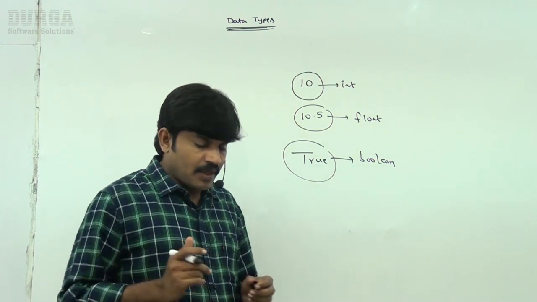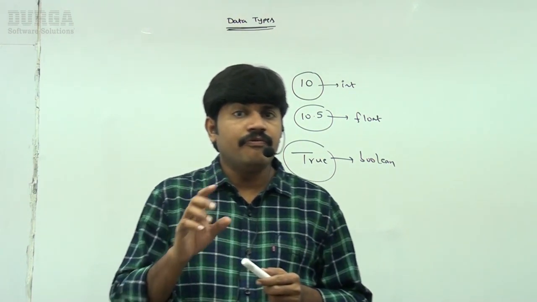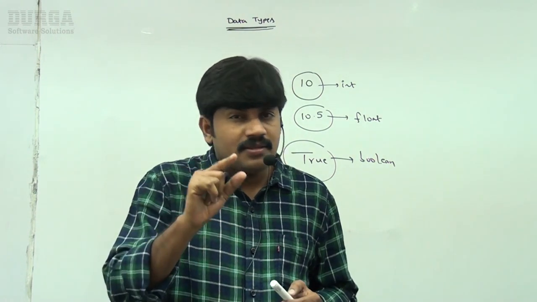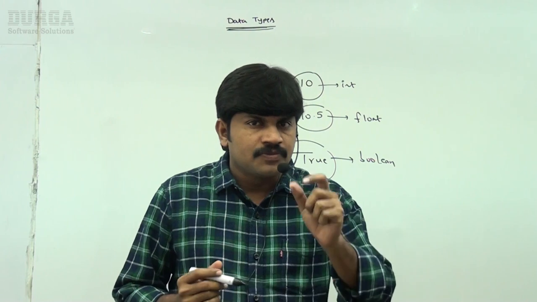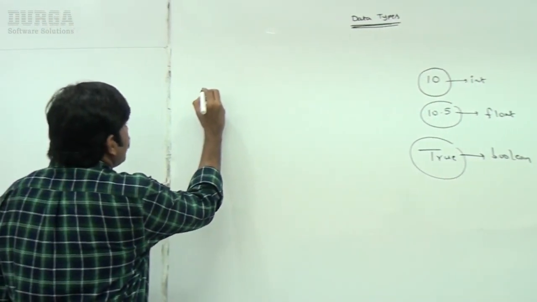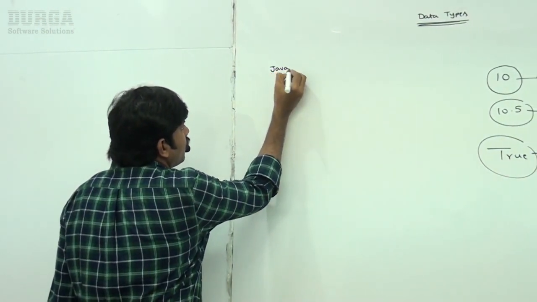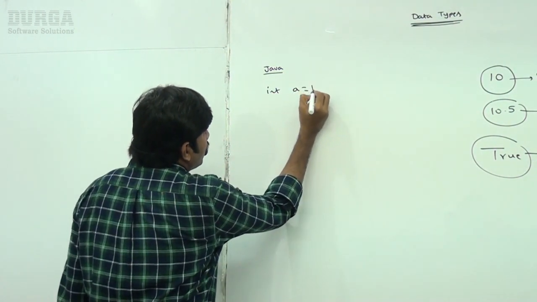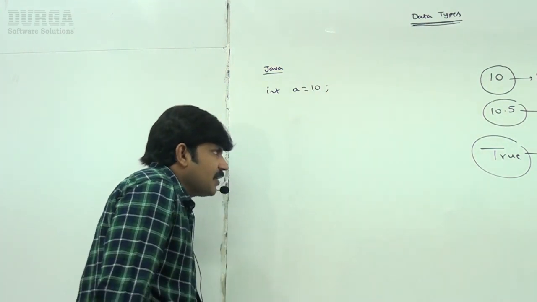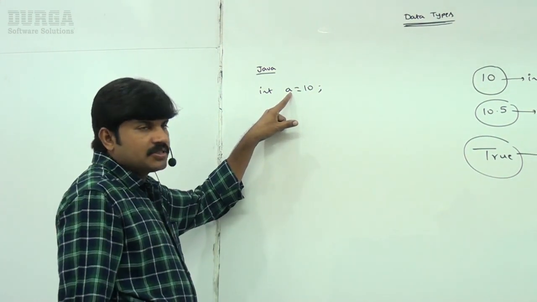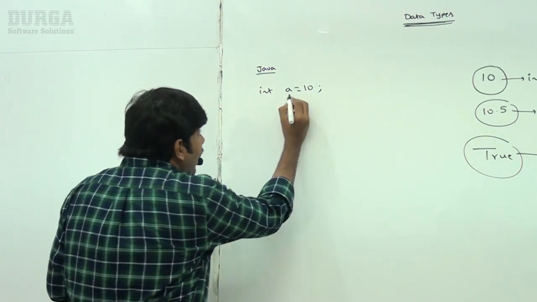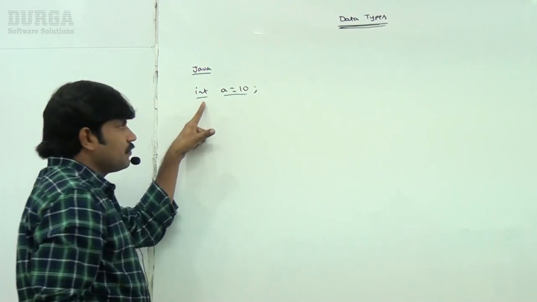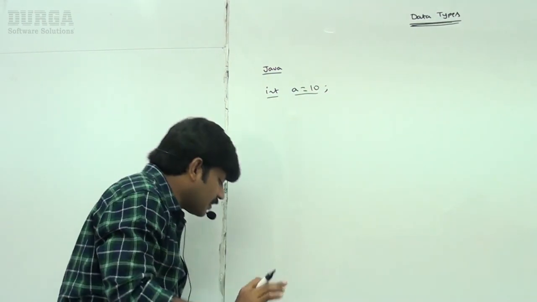What is a data type? Now the next point, a very important point for the entire room, take special care. In C language or Java or C++, how do we declare a variable? Just observe. If I take Java, sir, and even if you don't know Java, don't worry, just listen. int a = 10. I am declaring a variable a with the value 10. Can you tell what is the type of this a? It is int type.